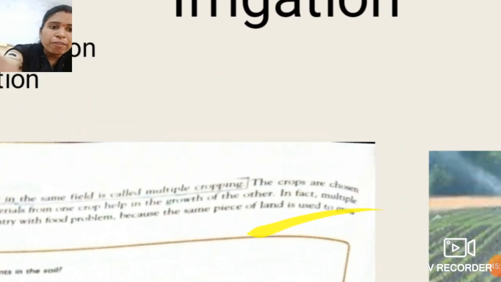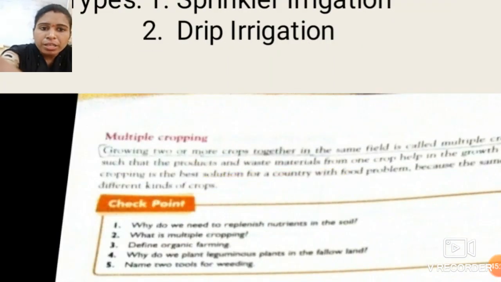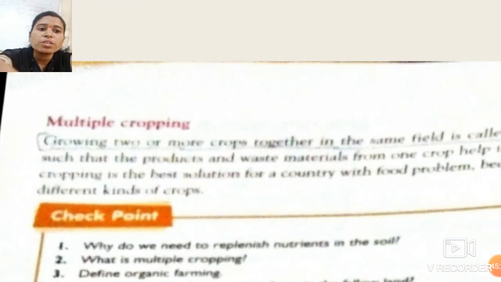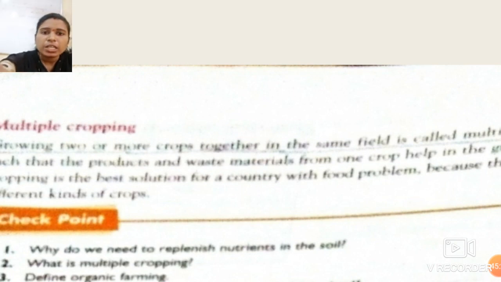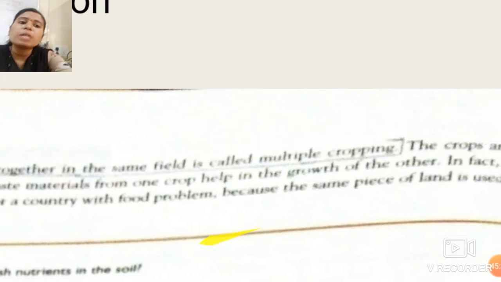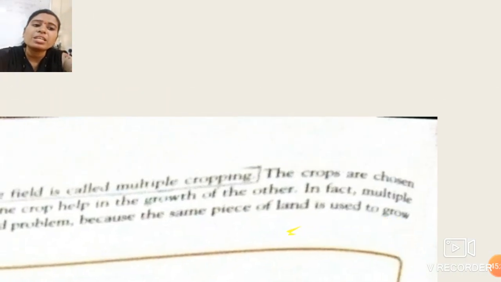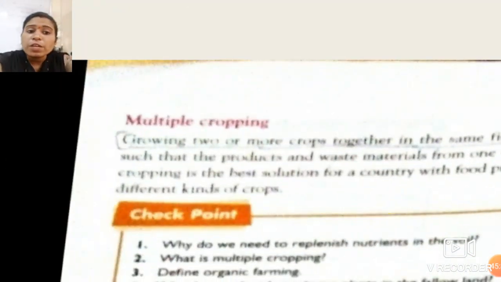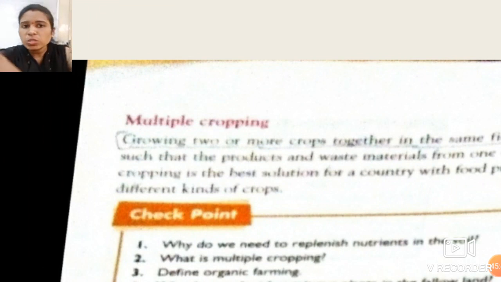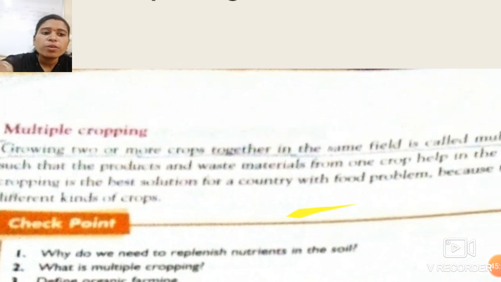In fact, multiple cropping is the best solution for a country with a food problem. If any country has a food problem, at that time the multiple cropping method is the solution for that. Why is it the solution? Because the same piece of land is used to grow different kinds of crops. The same piece of land is used for different kinds of crops in the case of food problems.